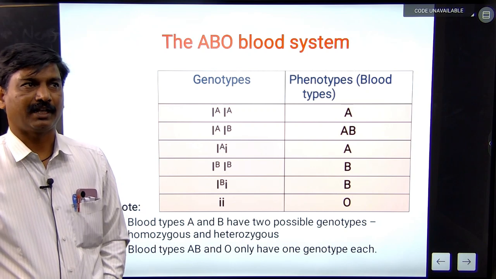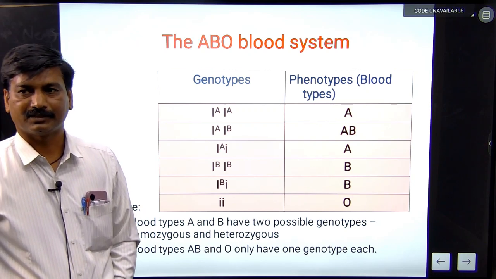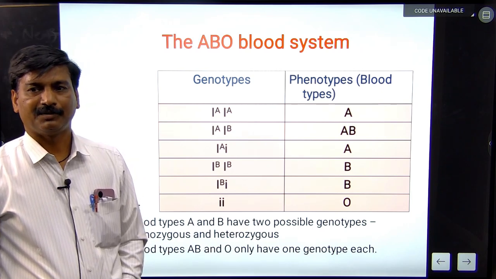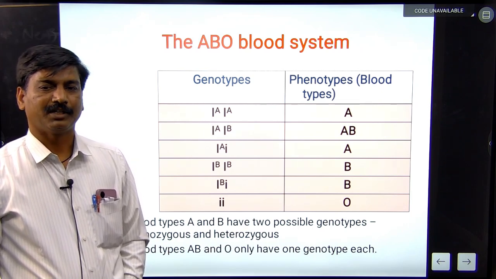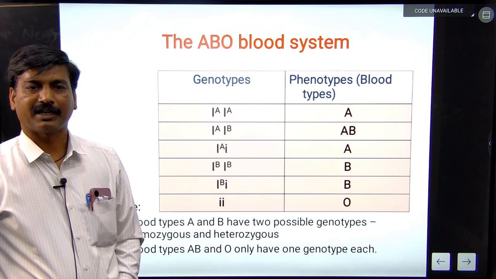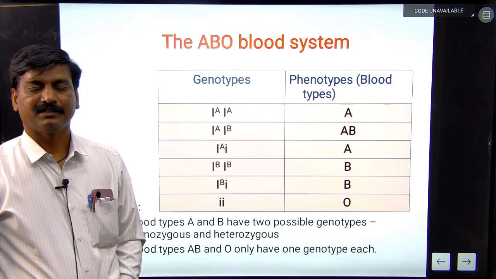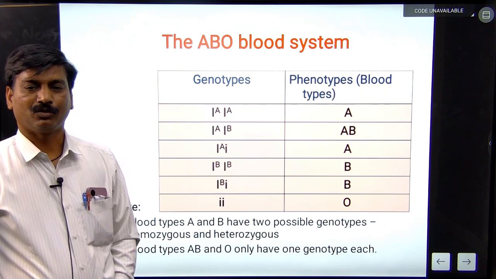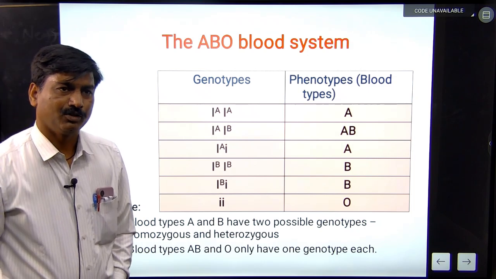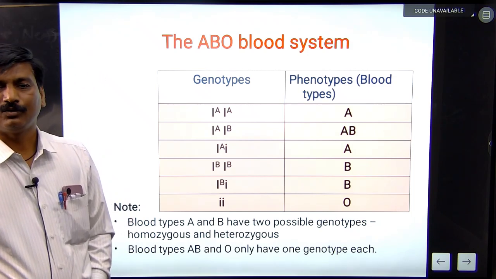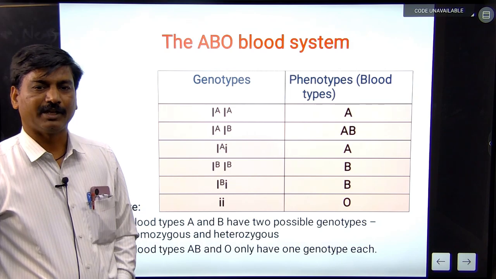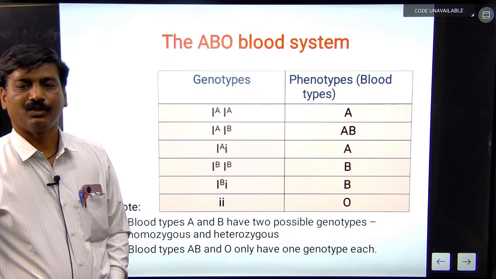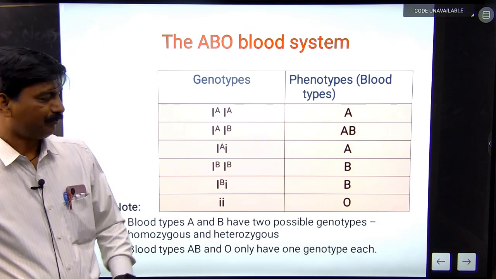Heterozygous capital IA, small i gives blood group A, and similarly capital IB IB gives blood group B, and heterozygous capital IB, small i gives blood group B. Small i small i gives blood group O. Blood groups A and B have two possible genotypes, homozygous as well as heterozygous, and blood groups AB and O have only one genotype each.